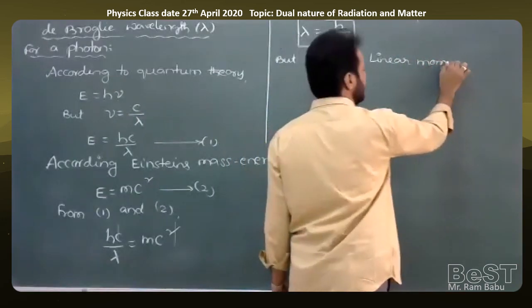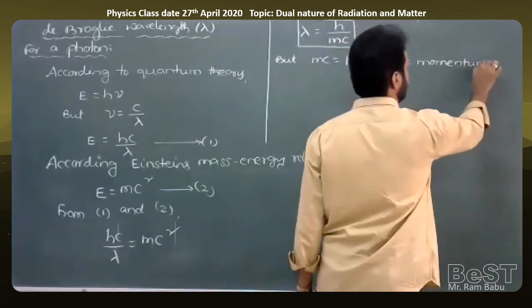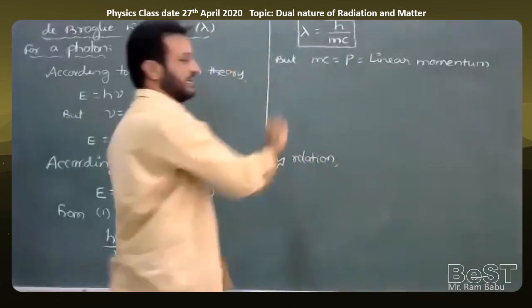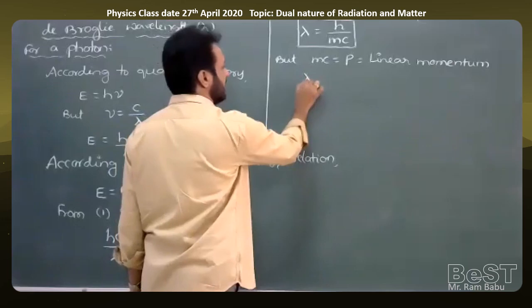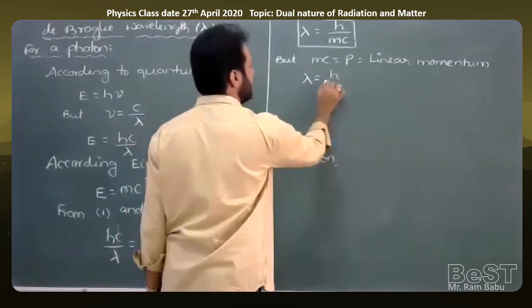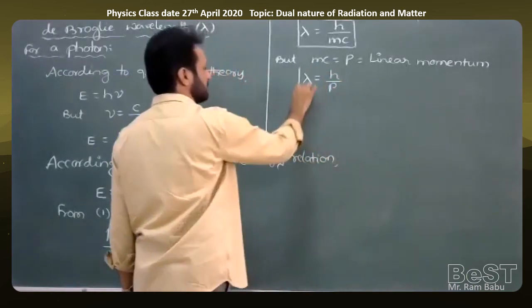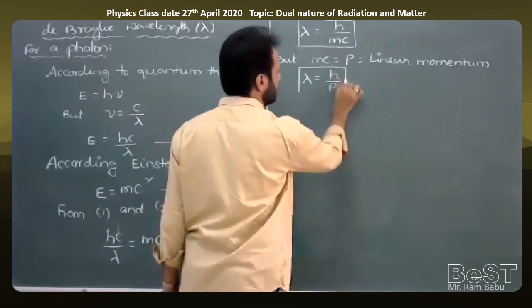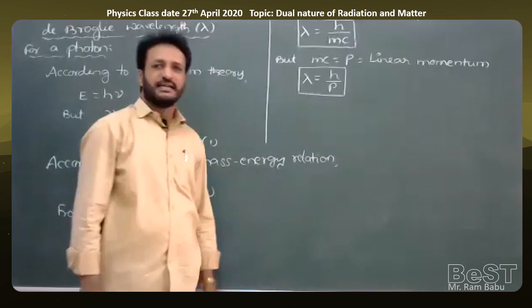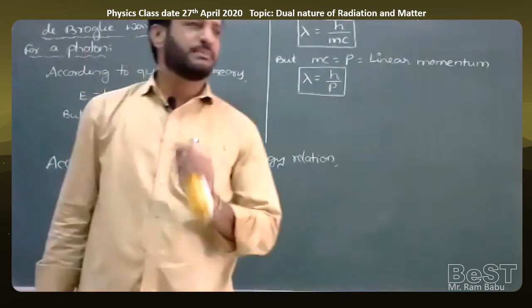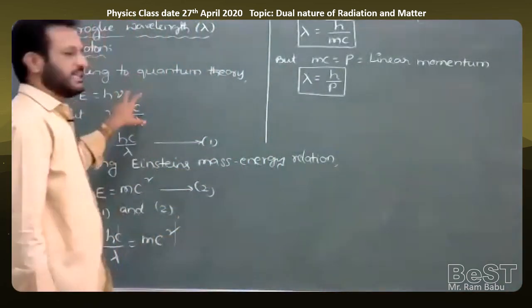In the above formula, in place of mc I will substitute p. Therefore, lambda is equal to h by p. So that lambda is called the de Broglie wavelength of the photon, where h is Planck's constant and p is the momentum of the photon. It is for a photon.